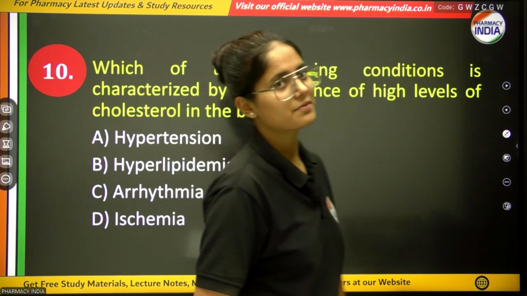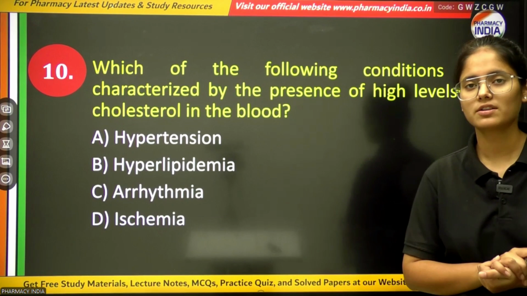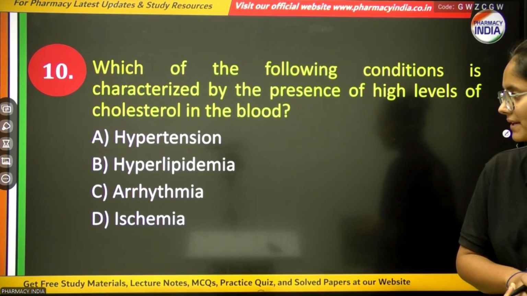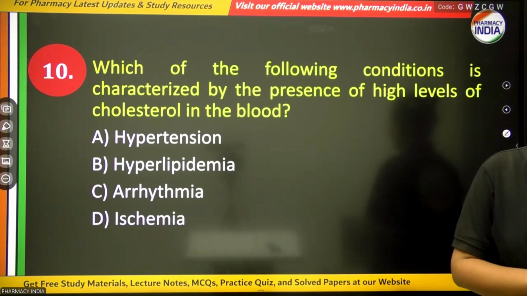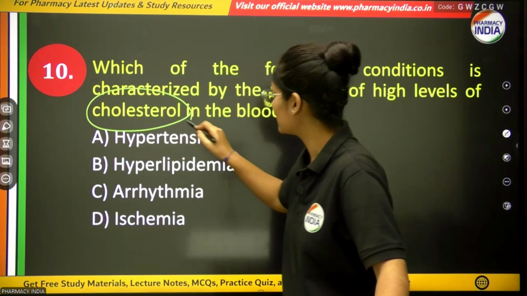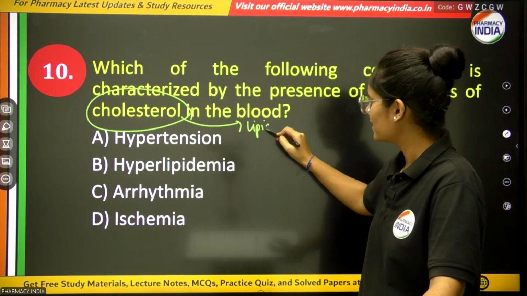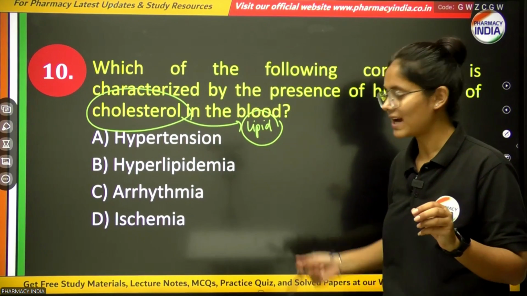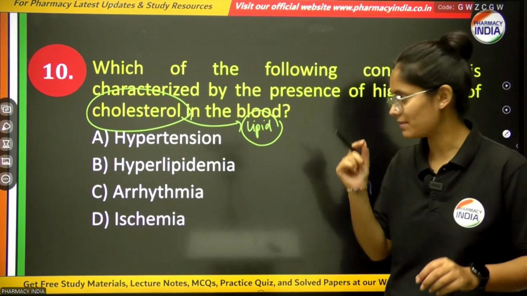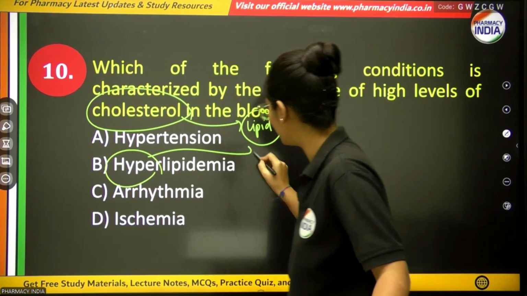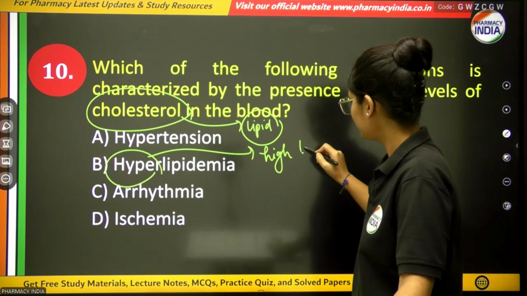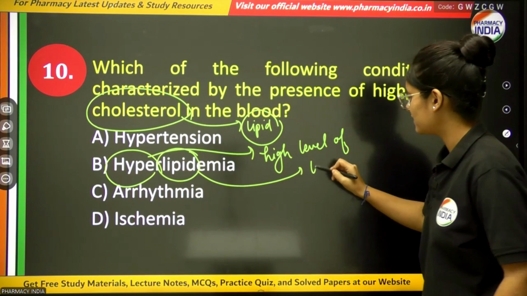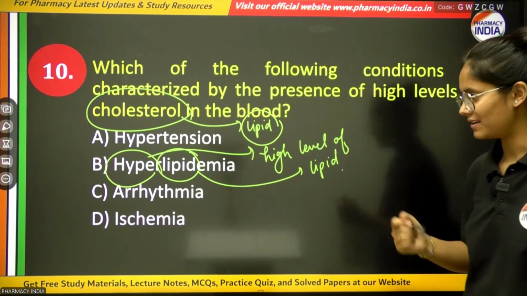Next question. Which of the following conditions is characterized by the presence of a high level of cholesterol in the blood? If there is an increase in the cholesterol in your blood, what condition is that? Hypertension, hyperlipidemia, arrhythmia, or ischemia. Cholesterol is a type of lipid. So if there is an increase in the lipid in your blood, that condition is known as hyperlipidemia, because hyper means high level of lipid, and cholesterol is ultimately a lipid.